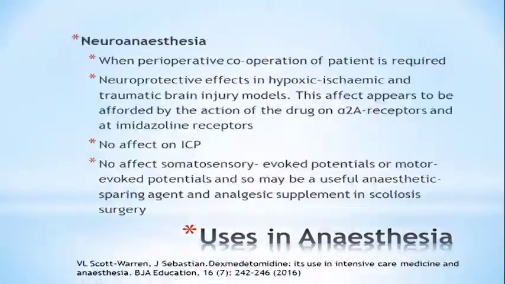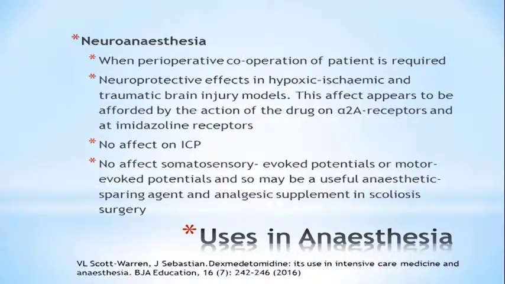Rather recent. Coming to neuroanesthesia, this was about cardiac anesthesia. In neuroanesthesia also, it is a very useful drug when perioperative cooperation of the patient is required, especially. It has a neuroprotective effect in hypoxic, ischemic and traumatic brain injury models.